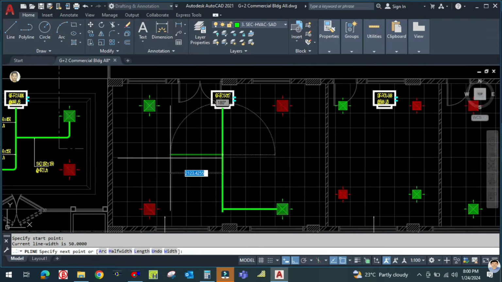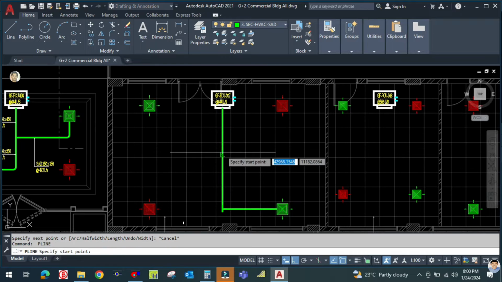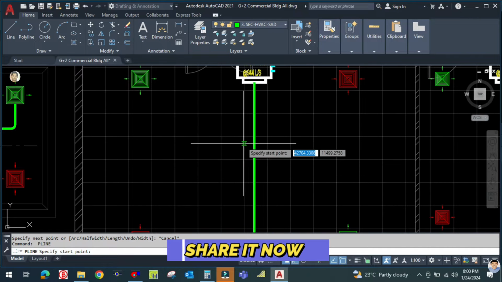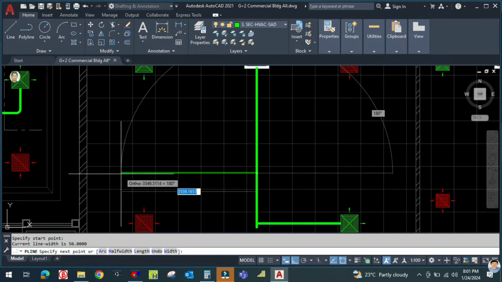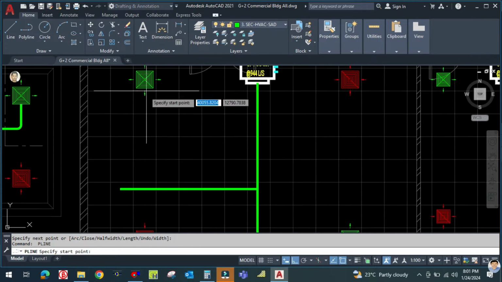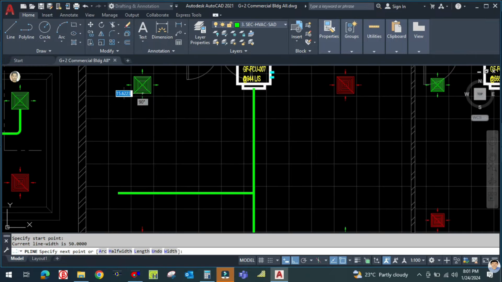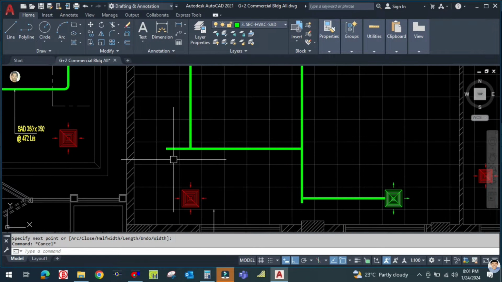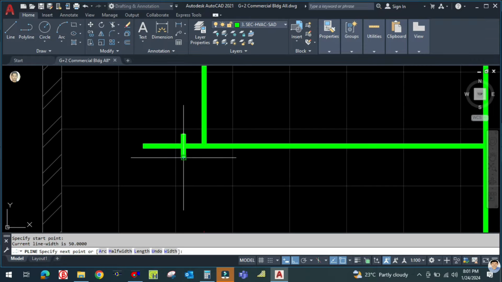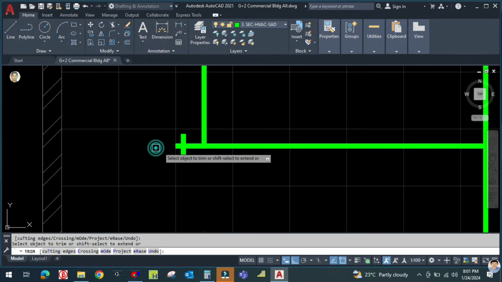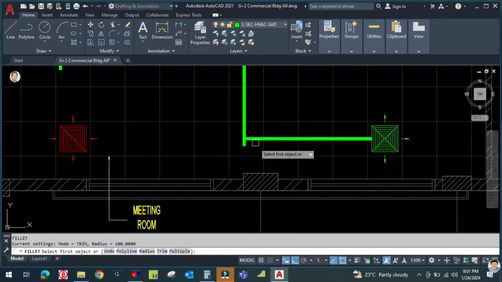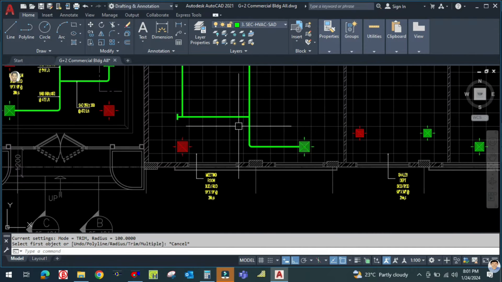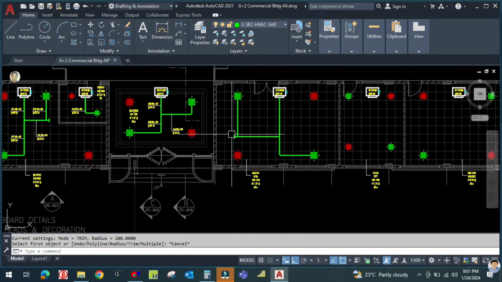This is nearby, so let me draw with the branch. Let's start from here, connect this one. Okay, and here will be the end cap. So like this, TR double enter, trim the extra line, and here I want to use the fillet command to make these two lines in fillet. Okay, here will be